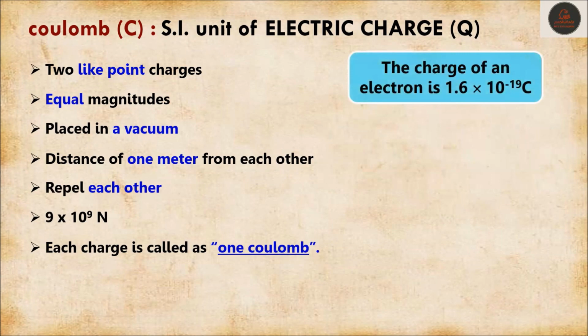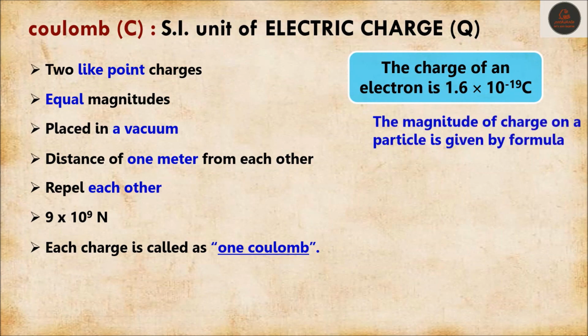The charge of an electron is 1.6 into 10 to the power minus 19 Coulomb. The magnitude of charge on a particle is given by the formula Q equals Ne. Here, N represents the number of electrons, Q represents charge, and e represents the charge of one electron.